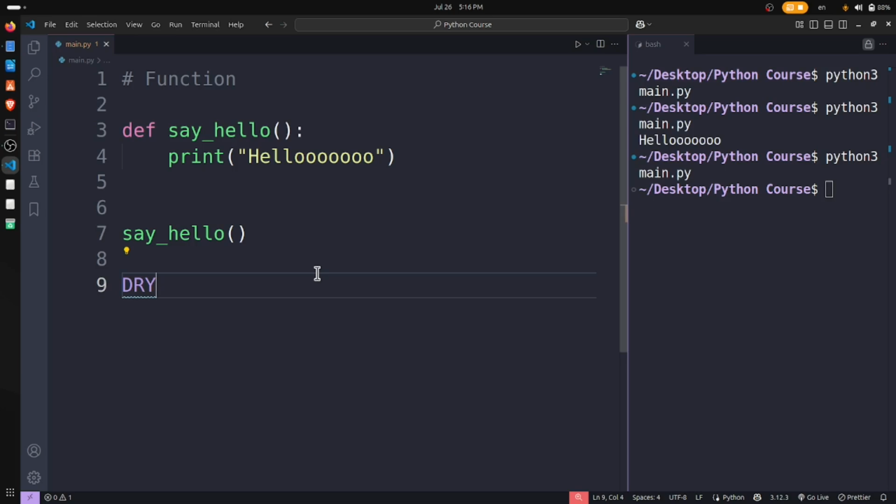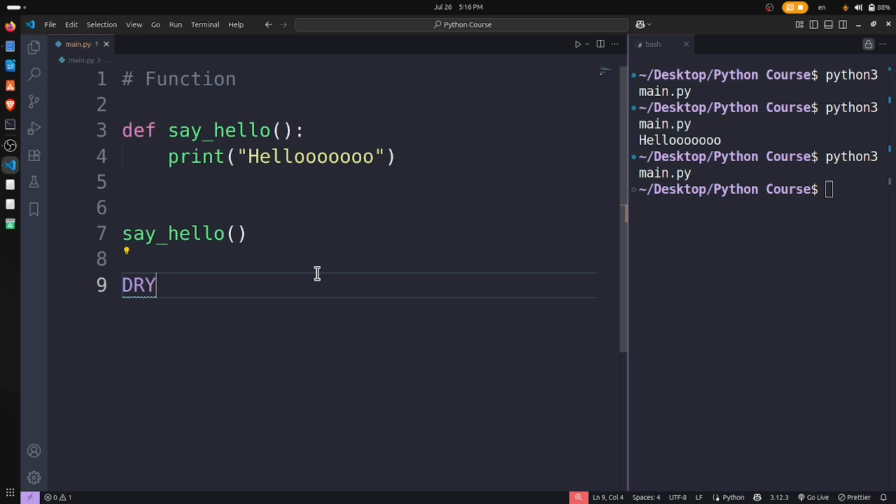So try not to repeat yourself. To avoid repeating one thing time and again in a program, we use functions.